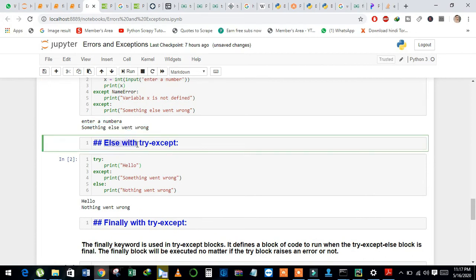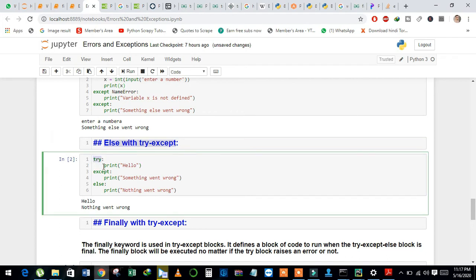And also we can use else with try except. And see here, in try I have written the statement print hello, except something went wrong, else nothing went wrong. When the try block executes correctly, it prints the result, and also it prints the else part.